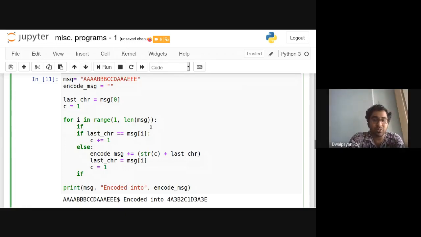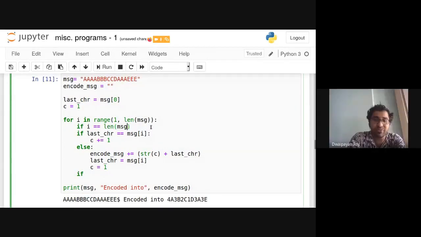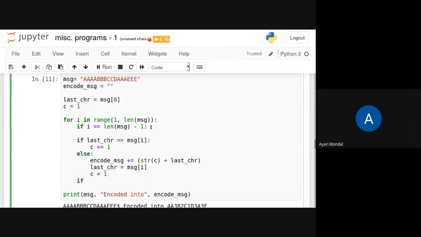At first, we can do: if i equals len msg minus 1, then encode msg plus equal to that line, which is str(count) plus last char. This one.